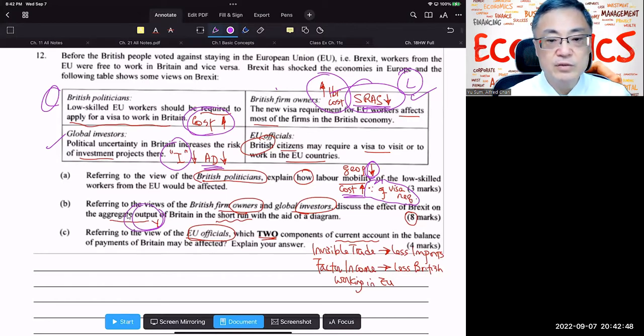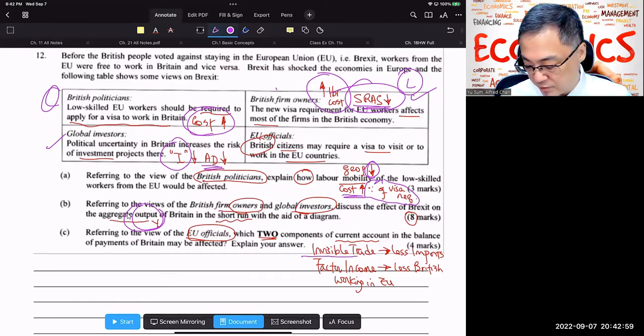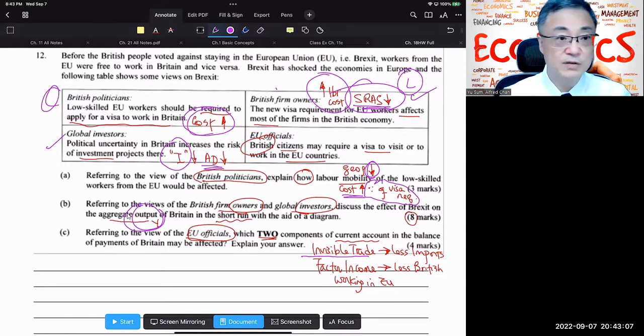Part C, referring to the view of EU officials, which two components of the current account in the BOP may be affected? Well, we haven't covered BOP yet, but I can give you a short introduction to it. In the invisible trade account, there will be fewer imports of services because fewer British will go to EU countries for a visit.